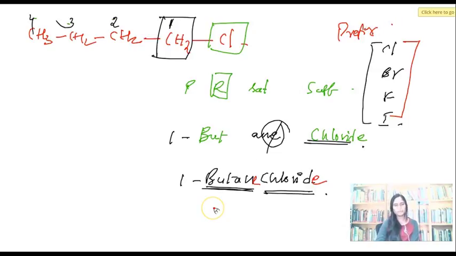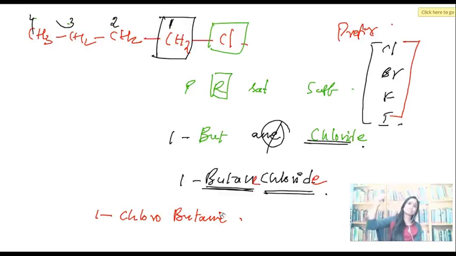How do you write them in the prefix? 1 chloro. If it is a prefix, it has to be chloro. 1 chloro butane. Right? 1 chloro butane with the prefix. Right, guys? So now, what did we learn in this example? Whenever you have a halo group, chloro, bromo, fluoro, iodo, you don't need to cut down E after saturation.